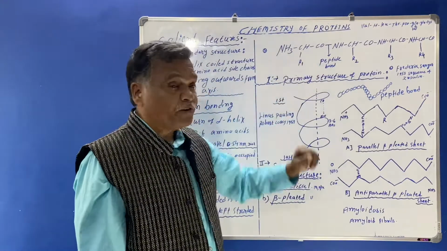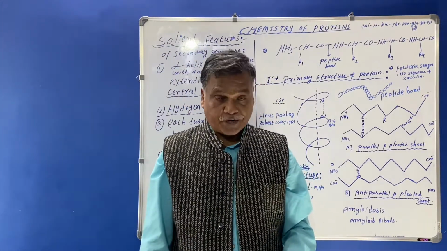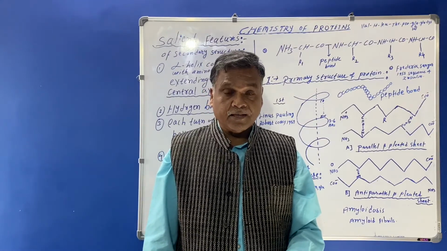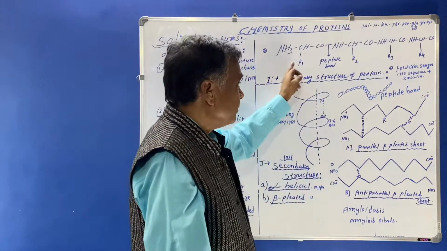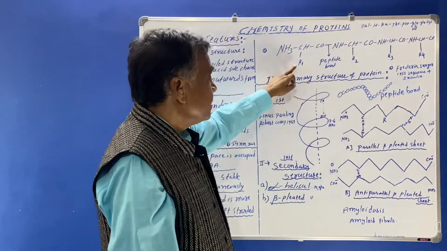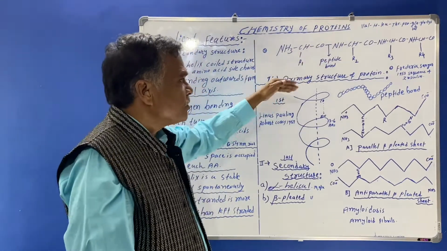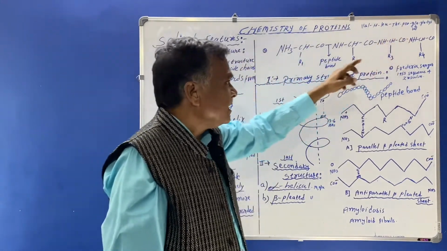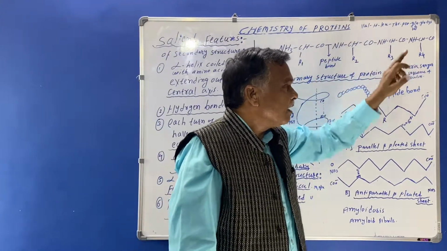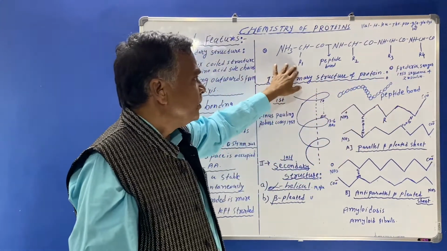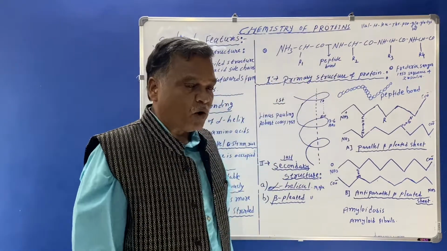The primary structure also shows the cellular location, and the half-life of the protein is determined by the primary structure. So here you must know that only the sequence of amino acids is present, and R1, R2, R3, R4 are nothing but the amino acids which are connected with each other by peptide bonds.